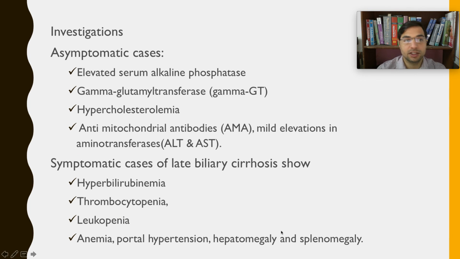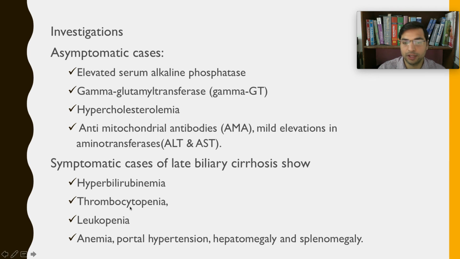So what are the investigations for primary biliary cirrhosis, PBC? The investigations will show increased levels of enzymes which represent cholestasis in the liver: serum alkaline phosphatase, gamma glutamyl transferase (GGT), hypercholesterolemia, anti-mitochondrial antibodies, and mild to moderate elevations in ALT and AST, which are non-specific, right? Even in symptomatic cases these things will be positive, plus there will be hyperbilirubinemia, right?